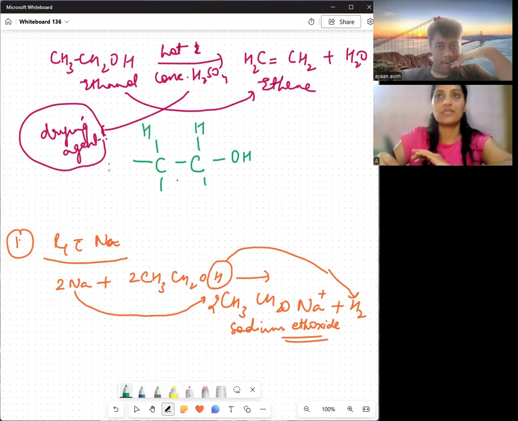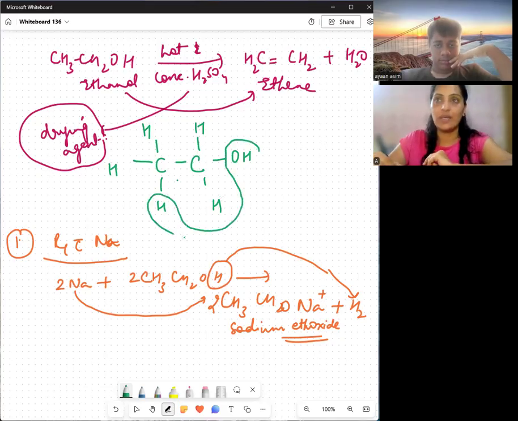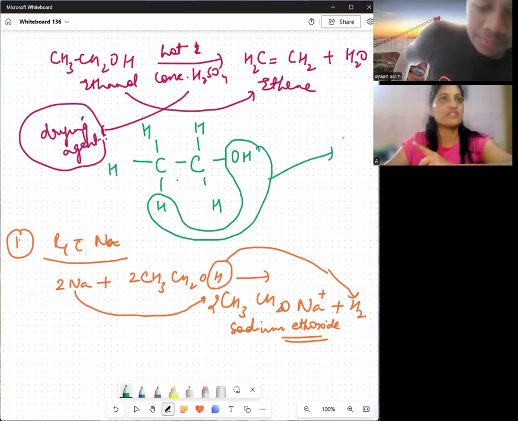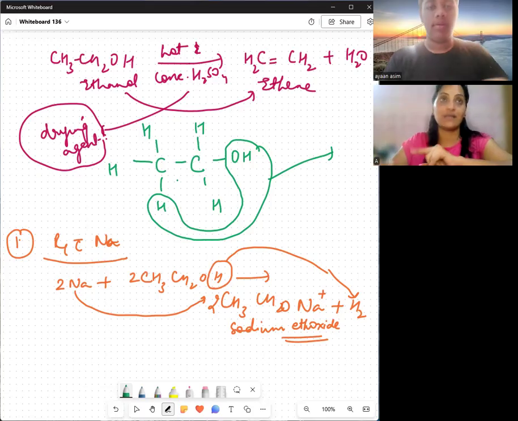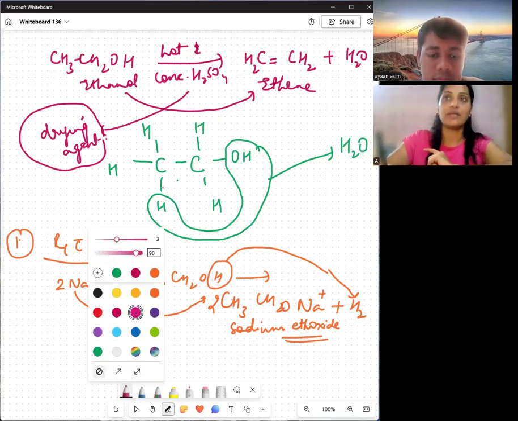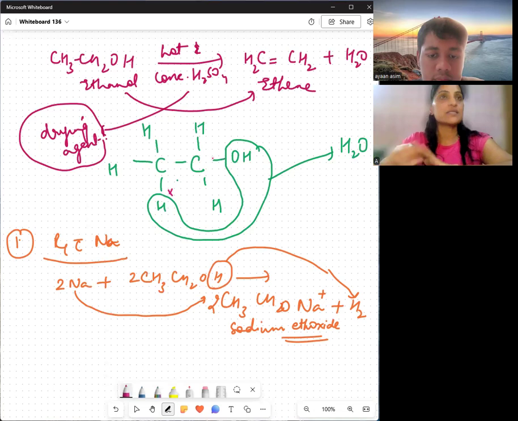Now just see what is happening when I add hot and concentrated H2SO4. One OH from this and one H from this move out and form a hydroxyl ion and a hydrogen ion, so they form a molecule of water. Now see, there is a space being created here. This valency is empty for carbon, and here also it is empty.